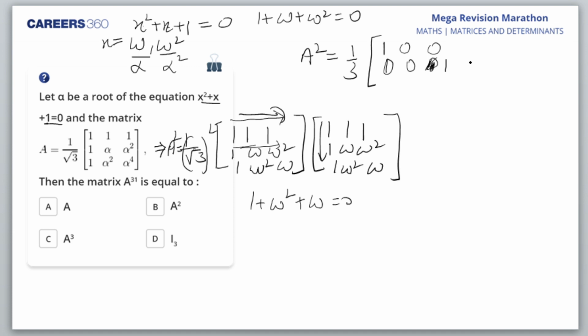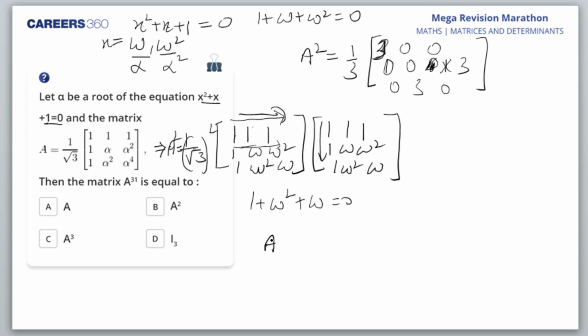Yes, I think there will be 3. You are right. This is 3. This is 3 only. And this is 3. Yes, Ayush, instead of 1, there will be 3. And here also 3. And here you'll get 0. Here you'll get 3. And here you'll get 0. Okay, that's 3, because 1 into 1 will be 1, 1 into 1 will be 1, and 1 into 1 will be 1. So I'll add up and I'll get 3. Okay, this is A square.